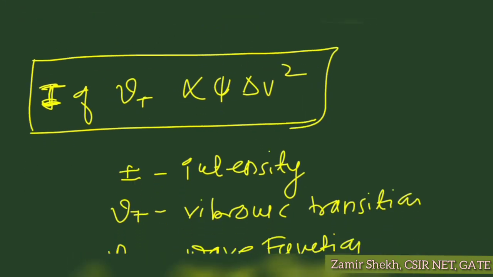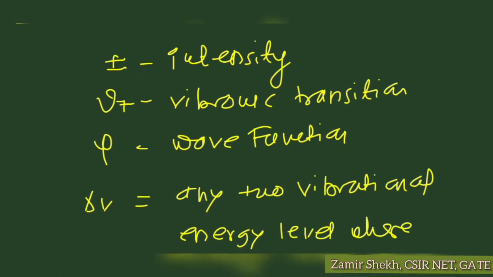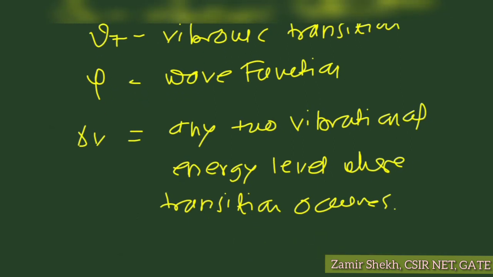Here I is intensity, Vt is the vibronic transition, psi is the wave function, and delta E is between any two vibration levels in which the transitions occur.